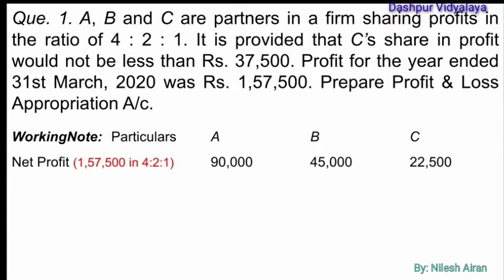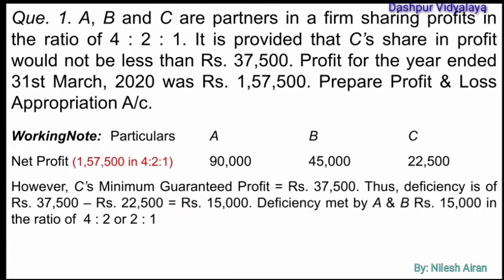First of all, we'll have to distribute the entire profit among all the partners in their profit sharing ratio. We are given here 1,57,500. That will be distributed in their ratio. A will get 90,000 rupees, B will get 45,000 and C will get rupees 22,500.